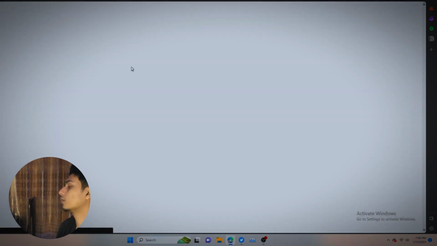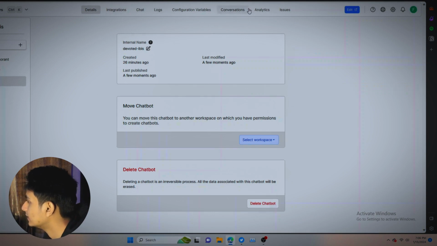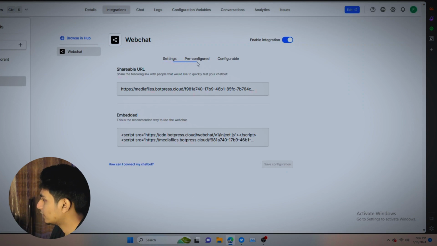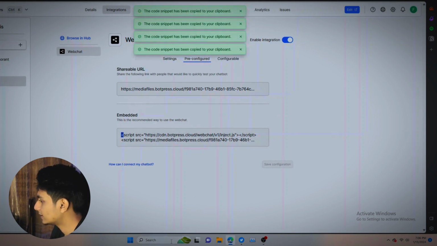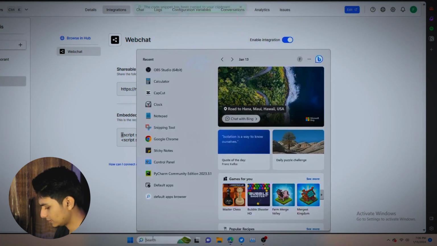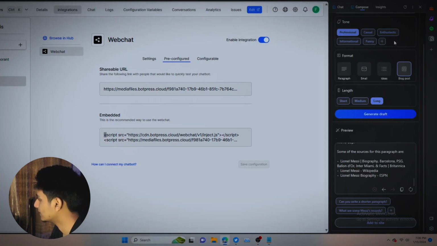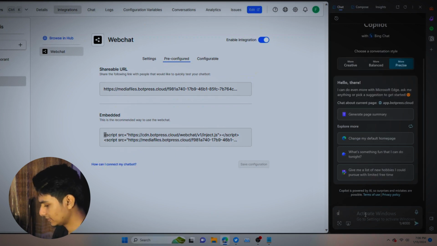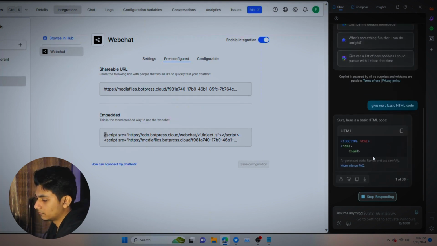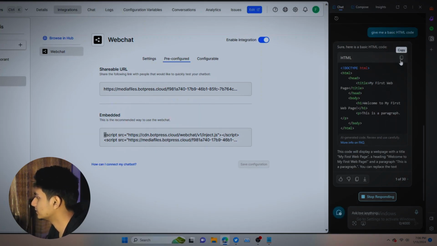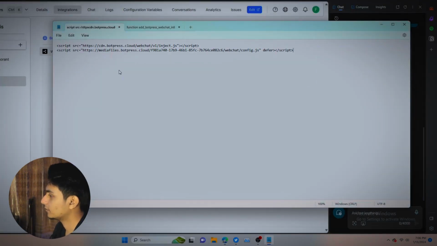So if you go to the dashboard, you can see that there is integration and then pre-configuration, and you will just copy this. Let's say we have an HTML code, right? Okay, I'll just ask Copilot to give me an HTML code. So this is what it gave me. This is basic HTML code. I want to just copy and paste it.